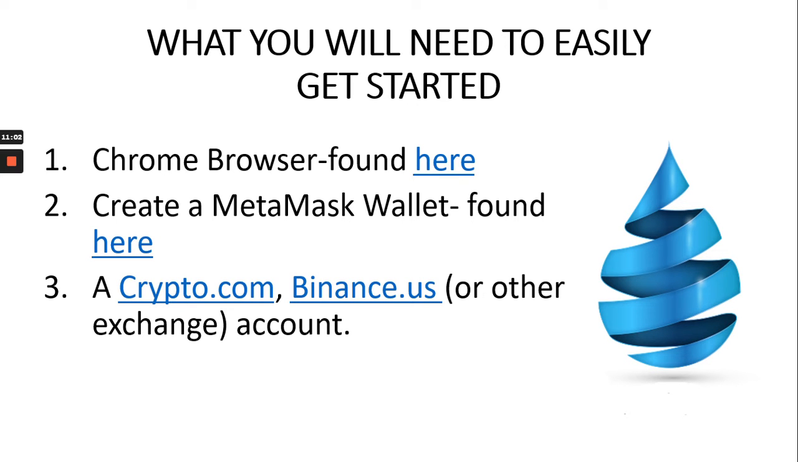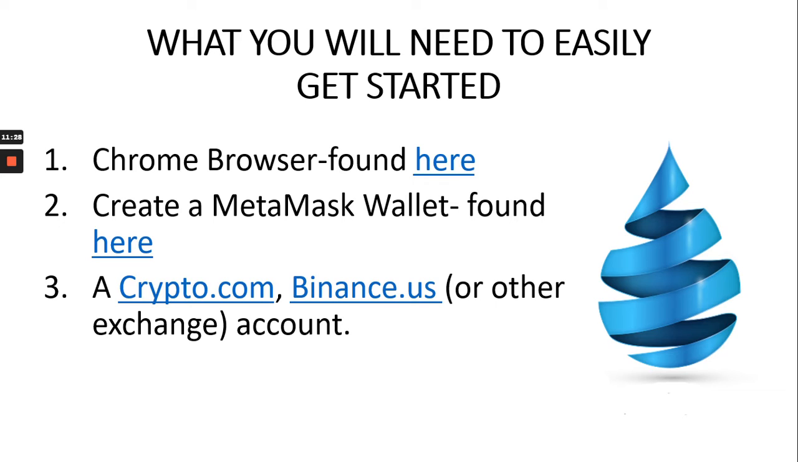So what do you need to do to easily get started? You could do it other ways, but here's how you can do it easily. You would download the Chrome browser if you don't already have it, there's a link there. Create a MetaMask wallet found there. I'll leave this copy in the course. You would just go to your Chrome browser extensions, and then you could download it from there, the extension store.